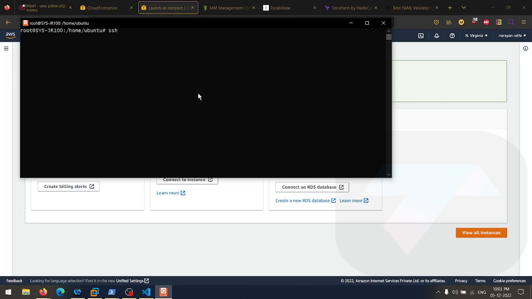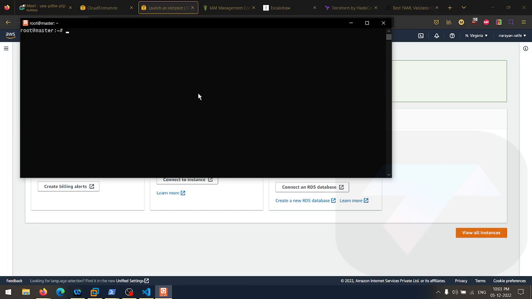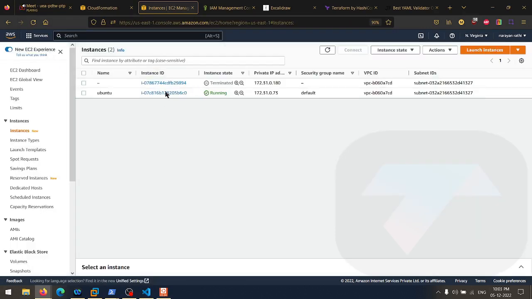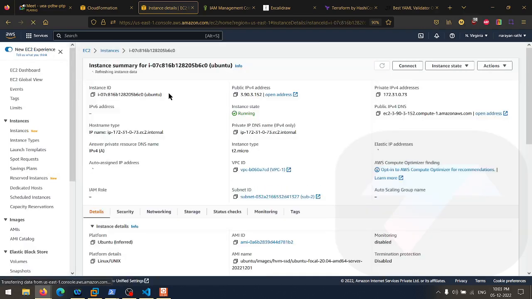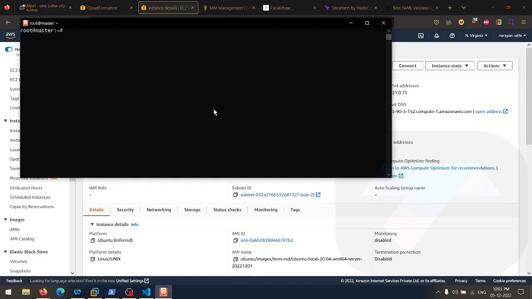SSH 192. Let me try something. Do I have 29.95? Okay. Now I am inside this virtual machine. So the instance is launched now. This is the instance. And what I want to do is, first of all, I need the IP address.